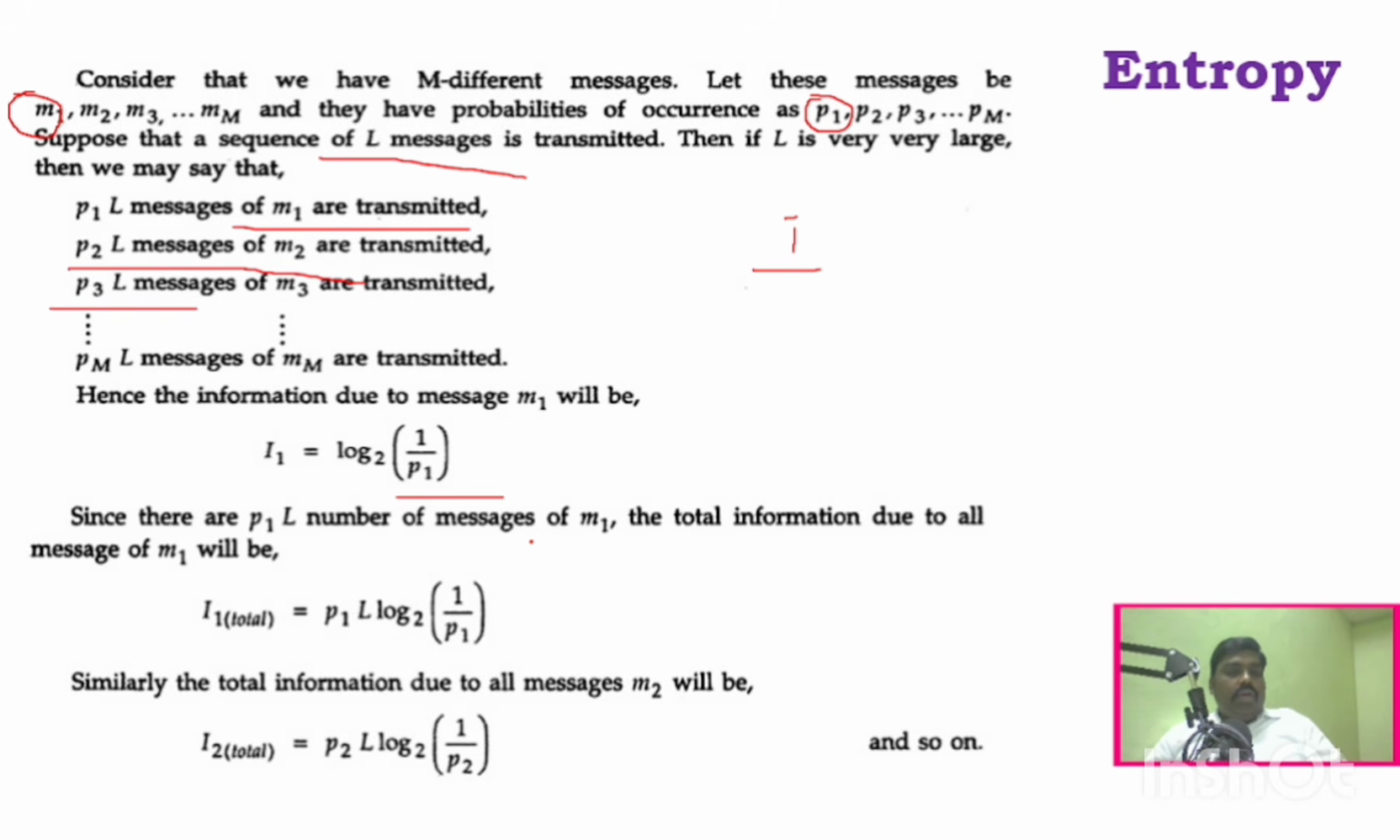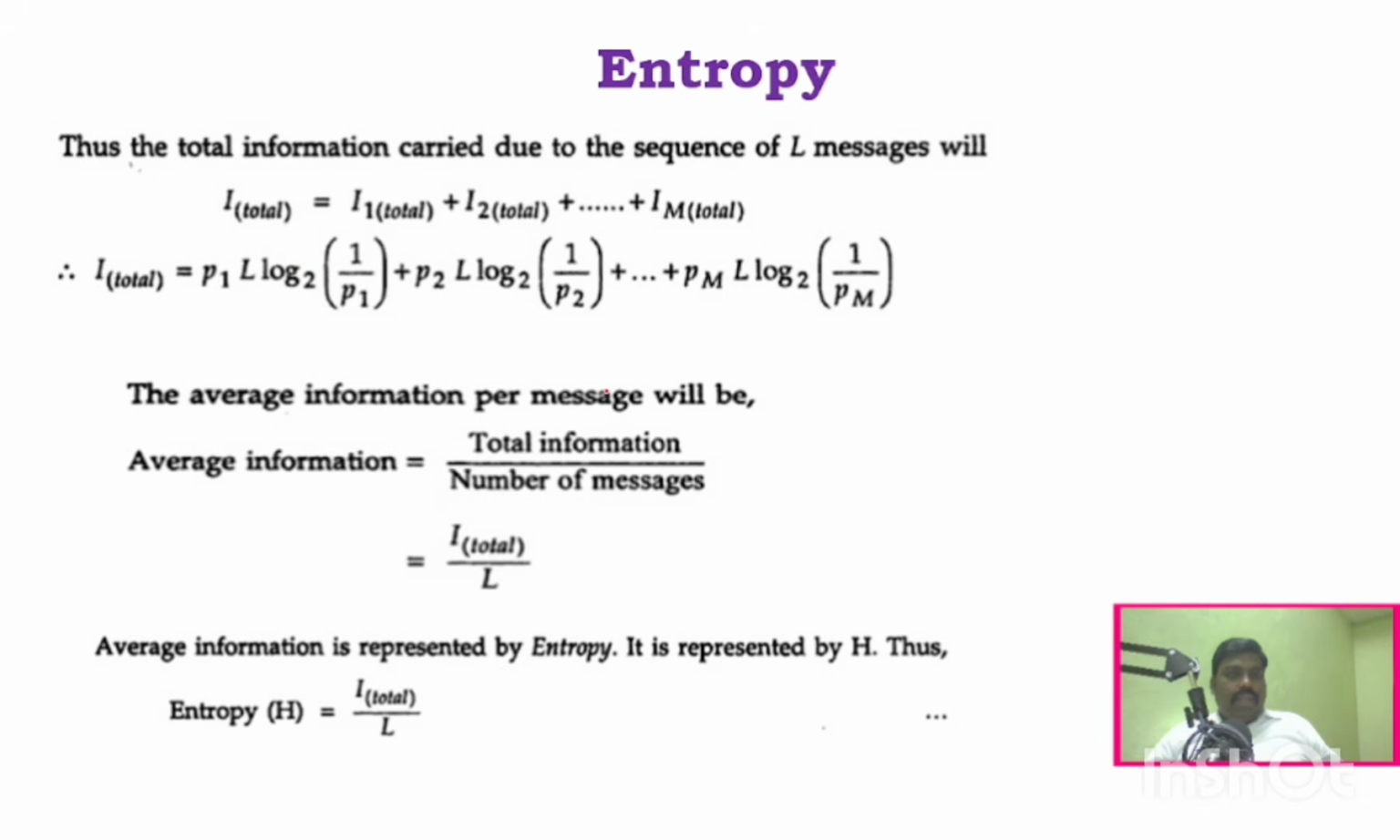So now if you want to find the information for message M1, how do we calculate it? It is P1 into L. So you can calculate P1 into L log 2 1 by P1, where P1 is the probability. And similarly, the total information due to message M2 can be written as P2L log 2 1 by P2. Similarly for message 3, like that you can go on. So the total information is the information for message 1, message 2, message 3, like that.